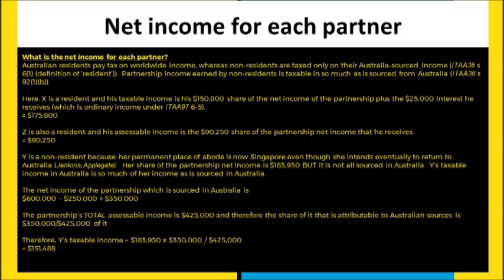Finally, Y is a non-resident. Now, if a question like this arises, you really have to go through and talk about the residency rules that we discussed in this subject in the first week. Section 6, subsection 1, under the definition of resident in the 1936 Taxation Act, has these 4 tests. If any one of them is true, you're deemed to be an Australian resident. The superannuation test, the 183-day rule test, the common law test, and also the domicile test.